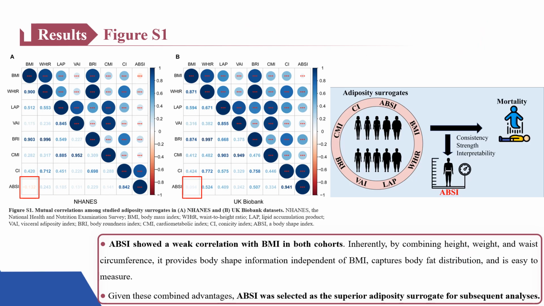Furthermore, ABSI showed a weak correlation with BMI in both cohorts. Inherently, by combining height, weight, and waist circumference, it provides body shape information independent of BMI, captures body fat distribution, and is easy to measure. Given these combined advantages, ABSI was selected as the superior adiposity surrogate for subsequent analyses.